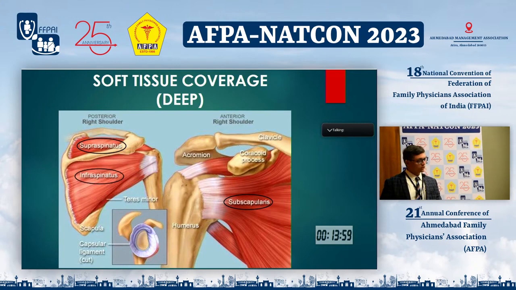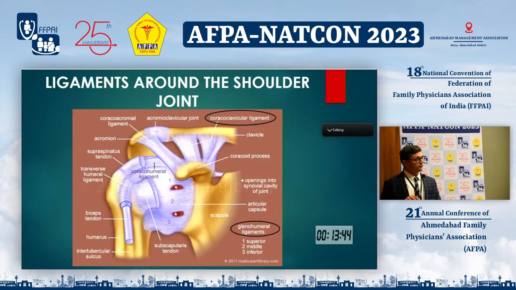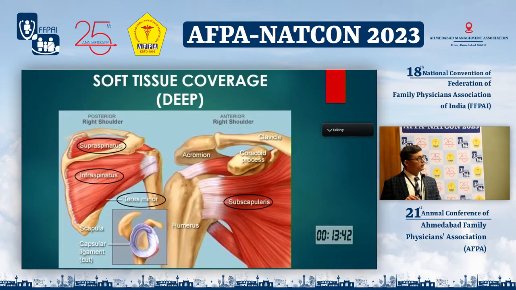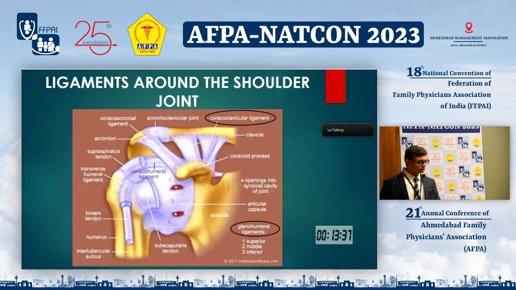On the posterior aspect, on the upper part, we have the supraspinatus muscle, which is inserted on the upper part of the greater tuberosity of the humerus, and is the abductor of the shoulder joint. And in the lower part, we have infraspinatus and teres minor muscles, which are inserted on the posterolateral and posterior aspect of the greater tuberosity and which are the prime external rotators of the shoulder joint.